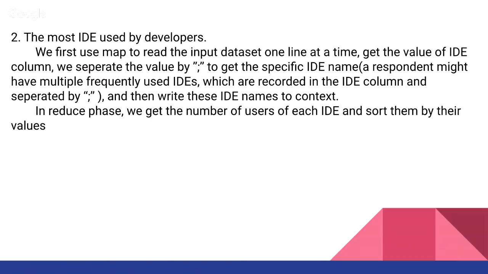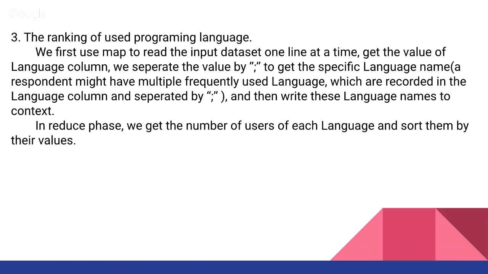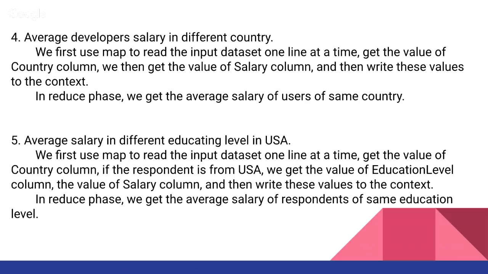The second problem is the most used IDE by developers. We first use map to read the input data set and get the value of the IDE column and separate by the symbol to get the specific IDE name. We then write these IDE names to the context. In the reduce phase, we get the number of users of each IDE and sort them by their values. The third problem follows the same mechanism as the second one. And the fourth and fifth are the same.